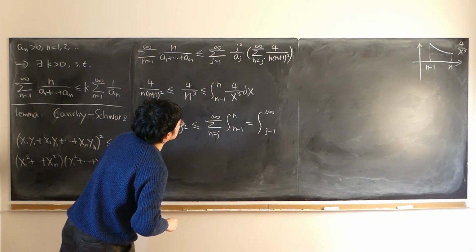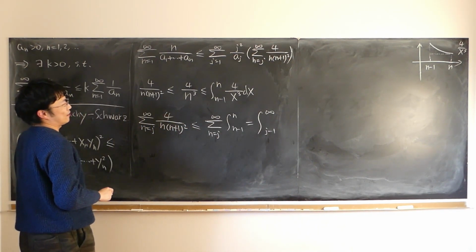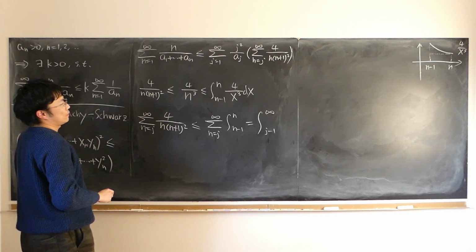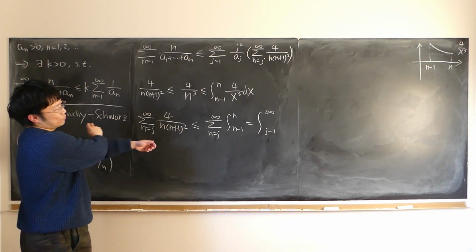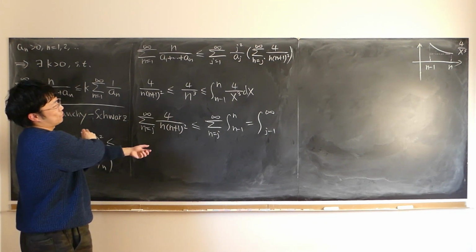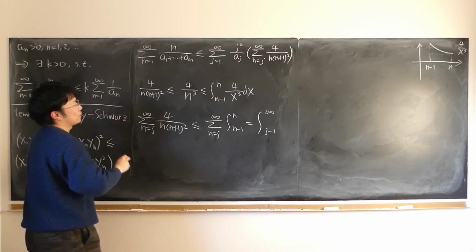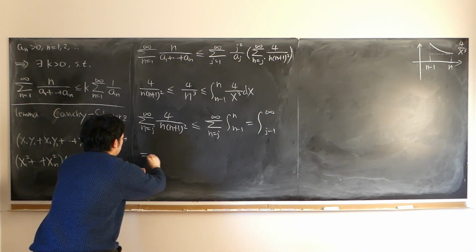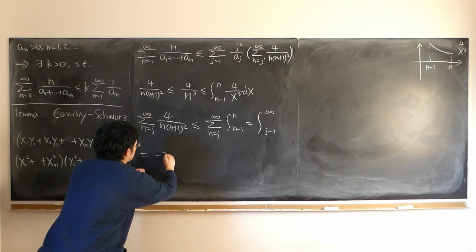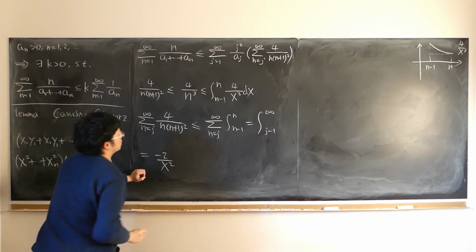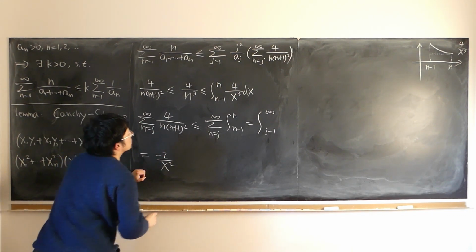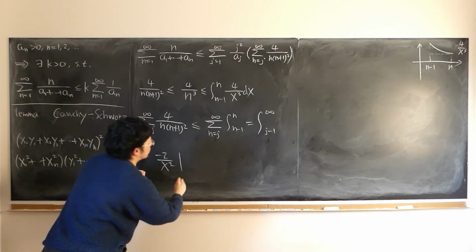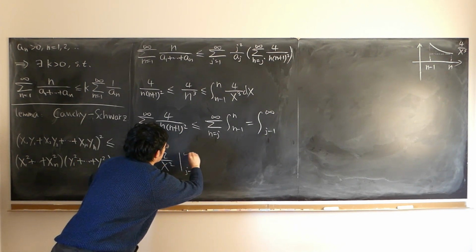So the antiderivative is what? X to the power of 3 on the bottom, minus 2 times, so minus 2 over x squared, evaluated from j minus 1 to infinity.